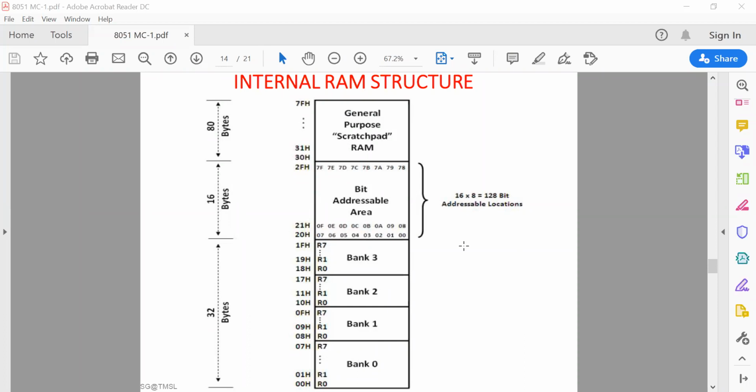The next is the general purpose area. The range is from 30H to 7FH. This is an area of 80 bytes which can be used for general data storage, given to the programmer.